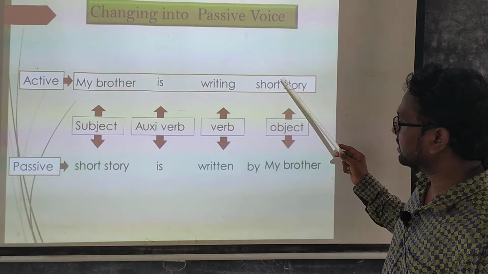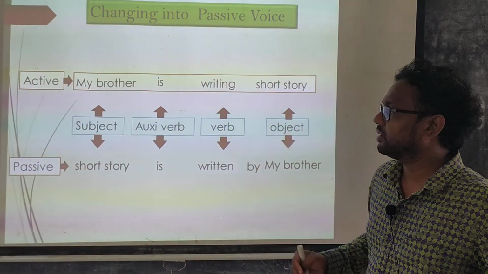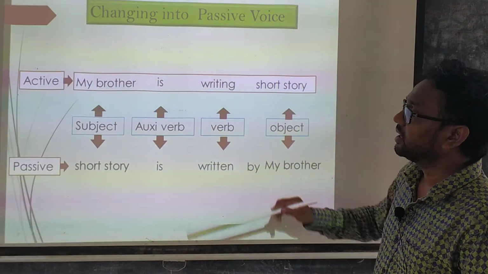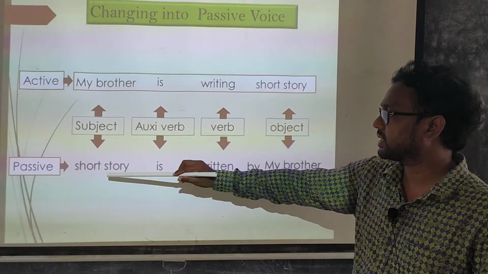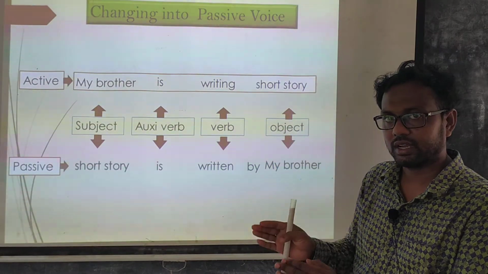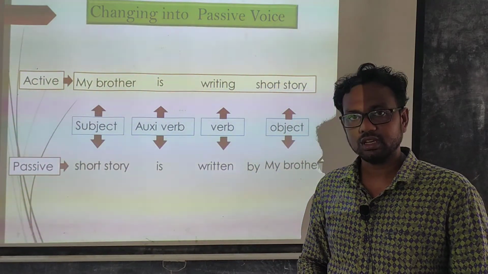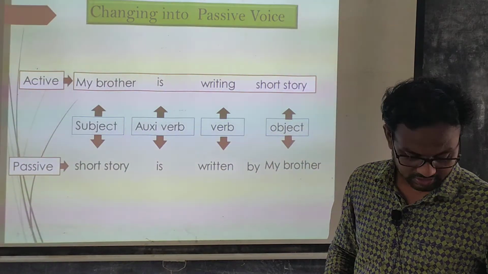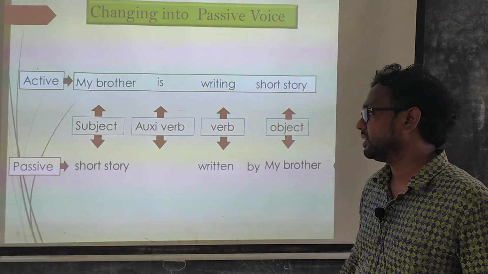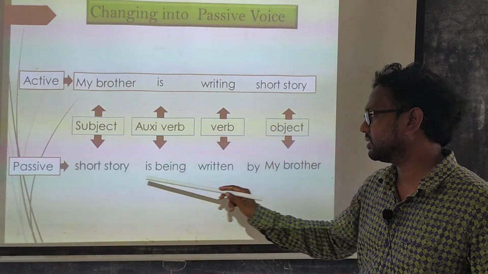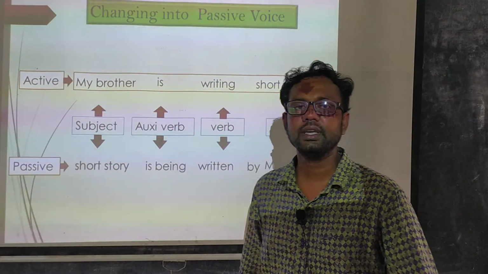The subject and the object are the same as before, so the same object and the same subject will be placed, and now it is time only to change the auxiliary verb. Here in case of present continuous tense, the auxiliary verb must be is being. So the passive sentence here is: short story is being written by my brother.